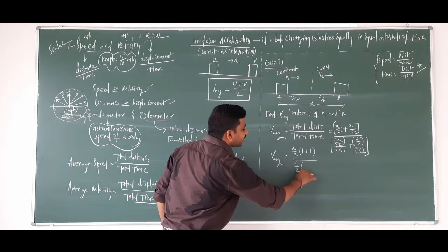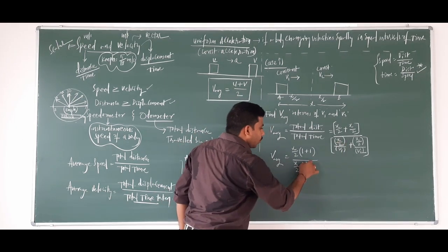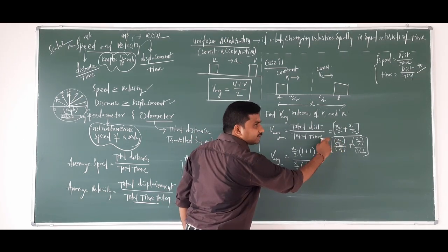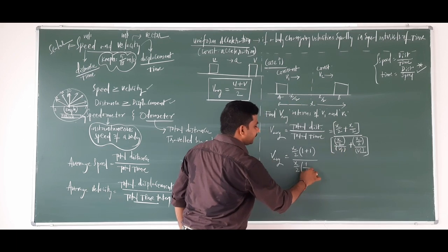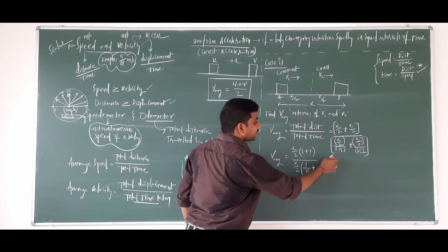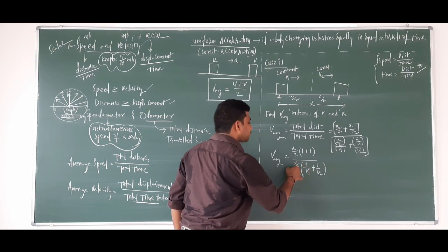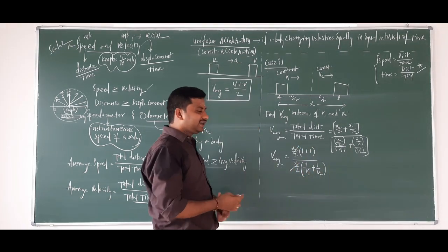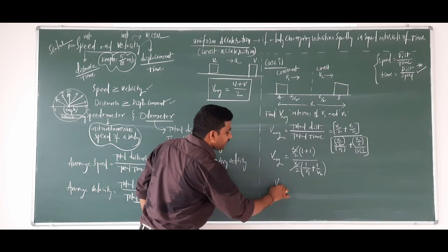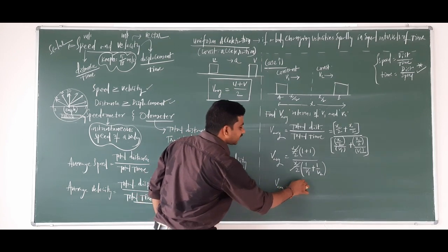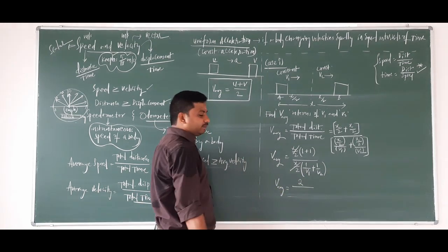So here 1 divided by v1 plus 1 divided by v2. So x by 2 cancels. Alright? So average speed or average velocity can be written as 2 divided by.